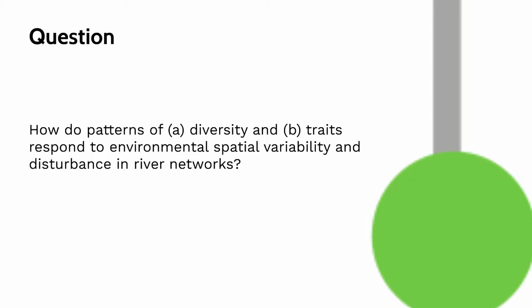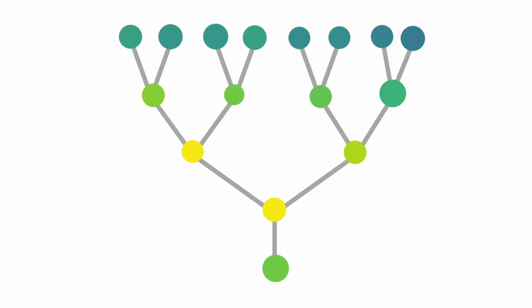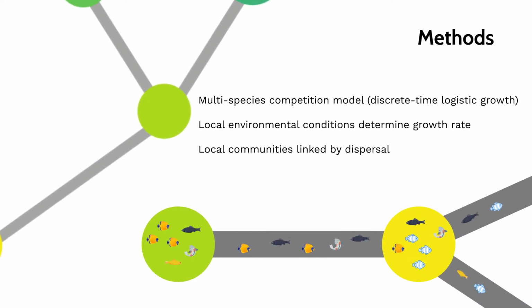With these assumptions in mind, I want to know, how do patterns of A, diversity, and B, traits respond to environmental spatial variability and disturbance in river networks? To answer this question, I have used a multi-species competition model.